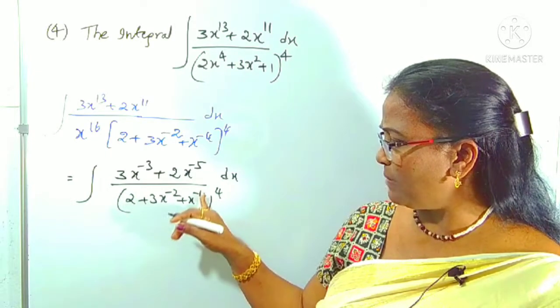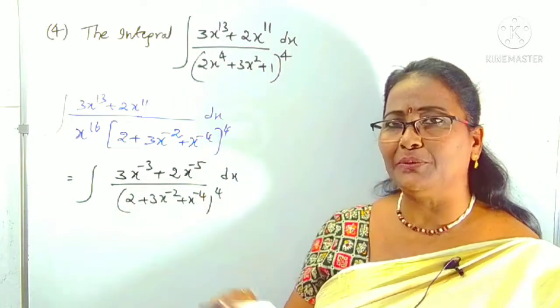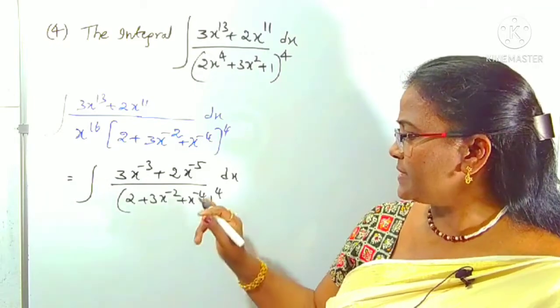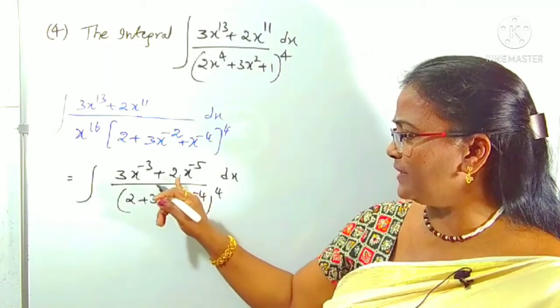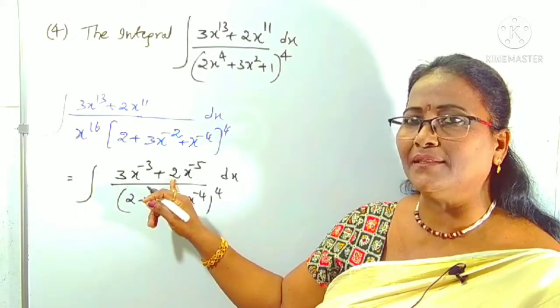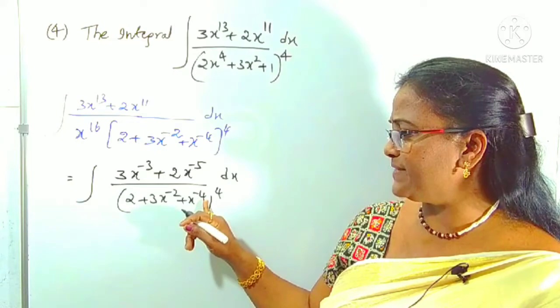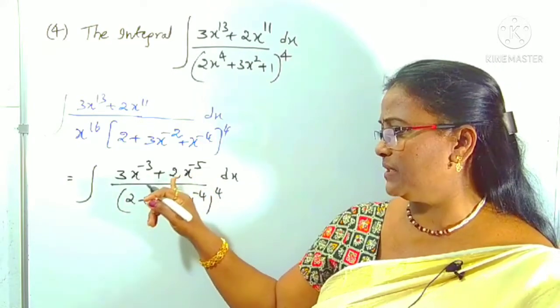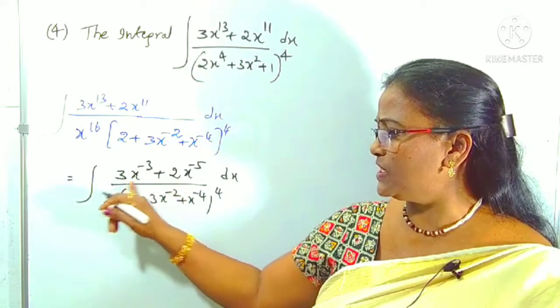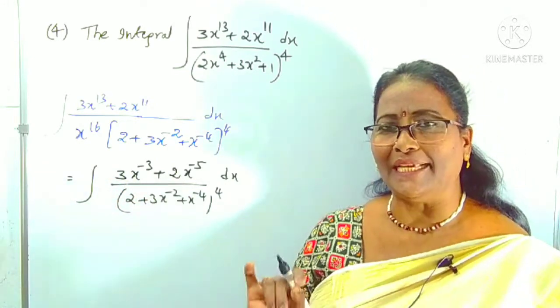Same way for x^(-4). The derivative of x^(-4) is minus 4 into x^(-5). So minus 4 is not there here. For this minus 4, already 2 is there. We want minus 4 into x^(-5). To adjust to minus 4, what is missing here? 2 is missing. Means for these two terms, we want an extra minus 2.